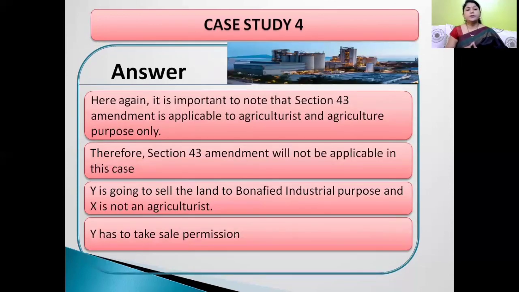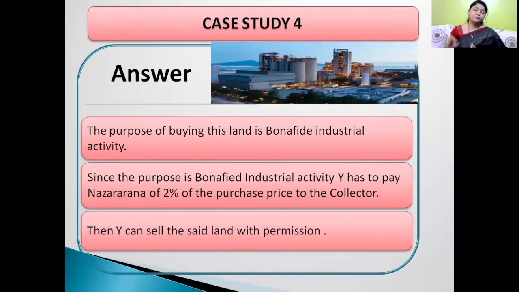Let's see the answer. Here again, it is important to note that Section 43 amendment is applicable to agriculturist and agriculture purpose only. Therefore, Section 43 amendment is not applicable here because Y is going to sell the land for bona fide industrial purpose and Mr. X purchaser is not an agriculturist. So, Y has to take sale permission from district collector, and while taking this permission, Y has to pay Nazrana of 2% of the purchase price to the district collector because Y is going to sell this land for bona fide industrial activity. And after making payment of this Nazrana, Y will get the permission from district collector and then he can sell this land.